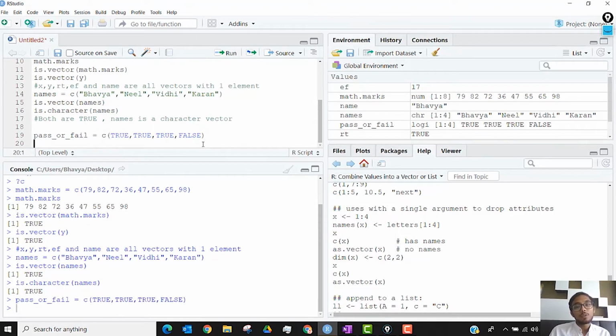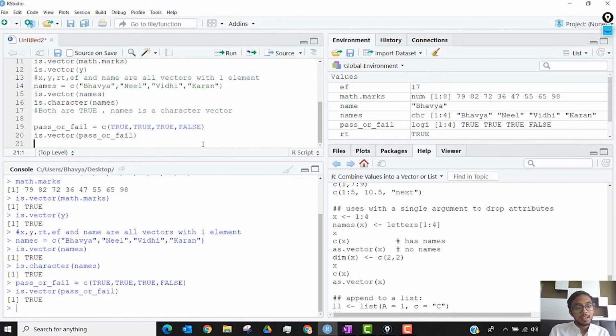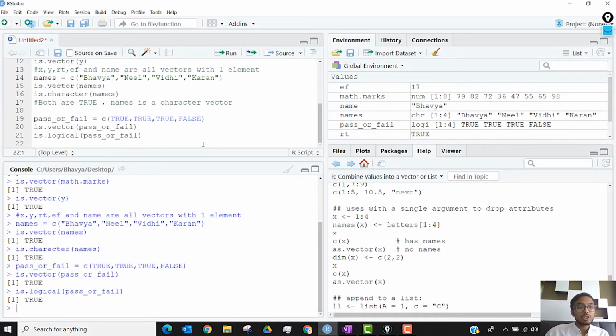So I've listed four values: TRUE, TRUE, TRUE, FALSE. Again, I can check if it is a vector using is.vector, and I can check if it is logical using is.logical. Now is.logical and is.character are something that we have already been accustomed to by now, right?